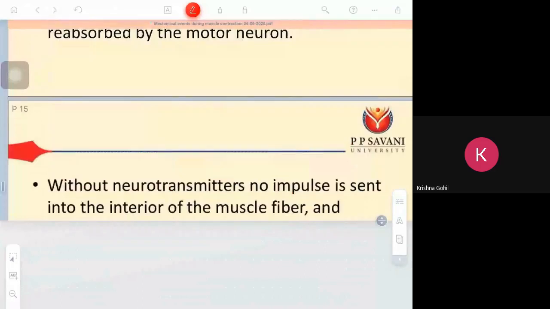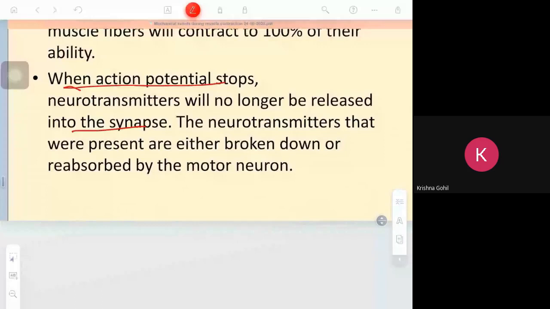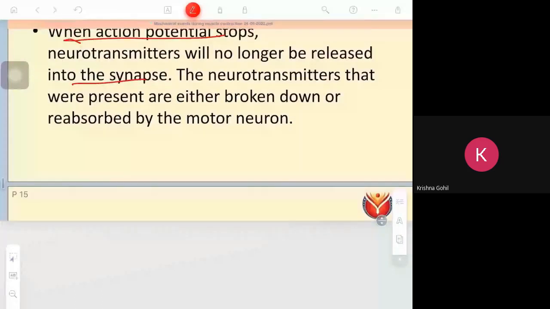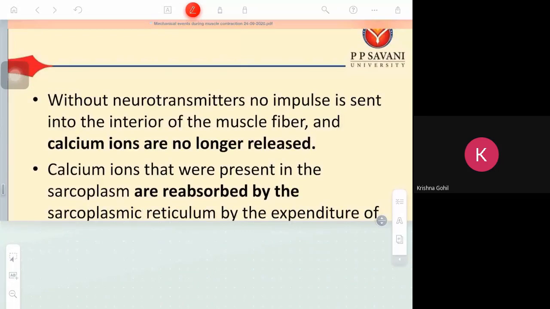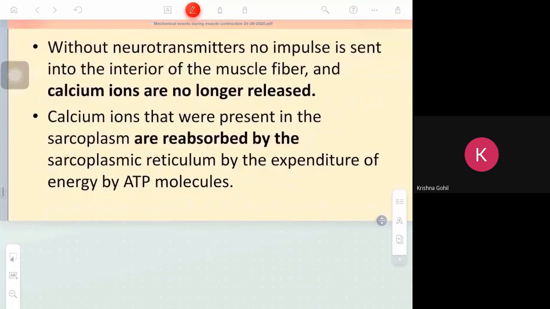Now you see. Without neurotransmitter, no impulses are sent into the interior of the muscle fiber, that is the T-tubule. And calcium ions are no longer released from the sarcoplasmic reticulum. Even if calcium is present in the sarcoplasm, it will be reabsorbed by the sarcoplasmic reticulum by the expenditure of ATP.